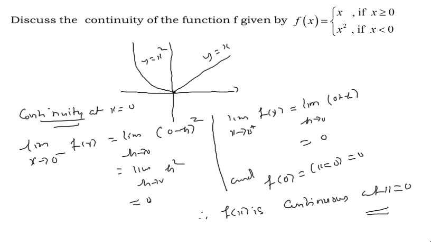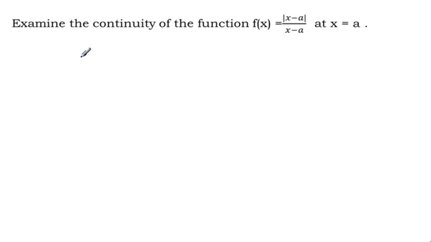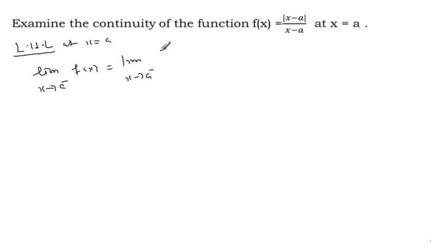So next question: examine the continuity of the function f of x equal to mod of x minus a by x minus a at x equal to a. So first we have to start with the left hand limit at x equal to a. Okay, limit x approaches a from the left side, f of x is equal to limit x approaches a minus of mod of x minus a by x minus a.